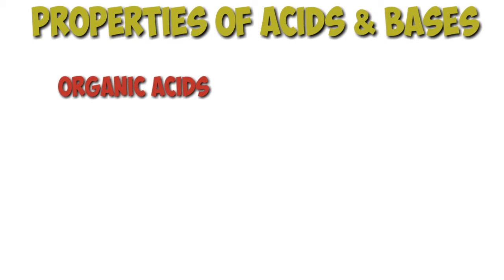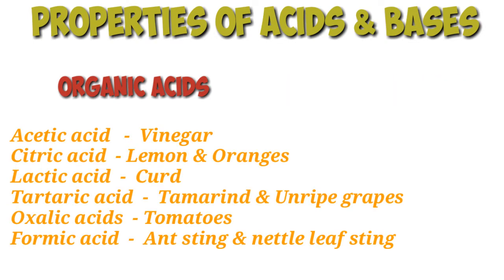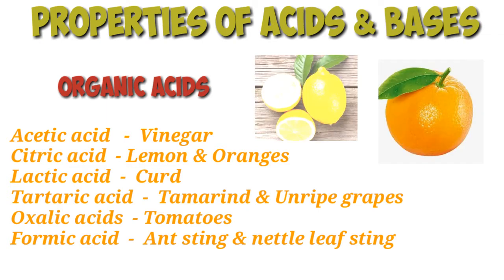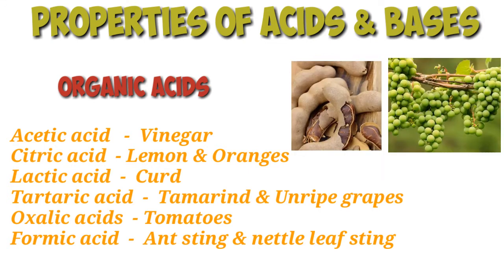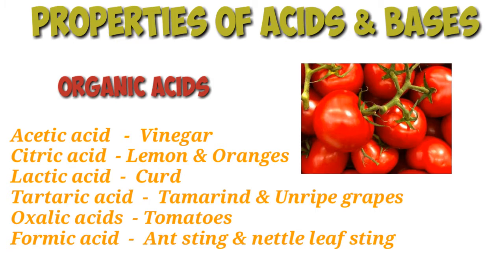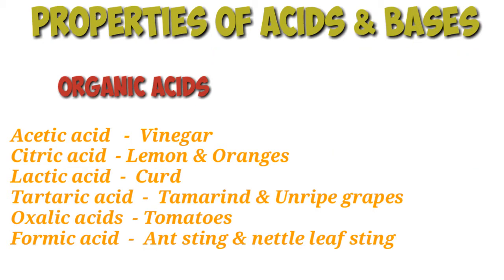They are naturally occurring acids. Acetic acid is found in vinegar. Citric acid is present in citrus fruits like lemon and oranges. Lactic acid in curd, tartaric acid in tamarind and unripe grapes. Oxalic acid, which is present in tomatoes. Formic acid, which is otherwise called methanoic acid, is present in ant sting and nettle leaf sting, are examples.